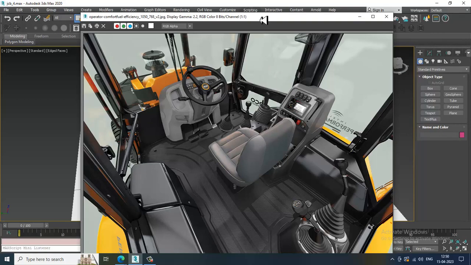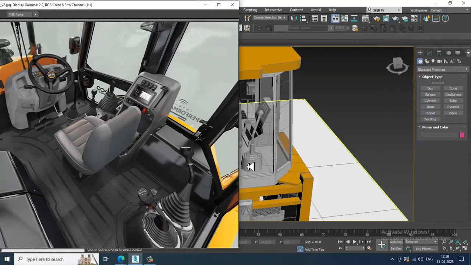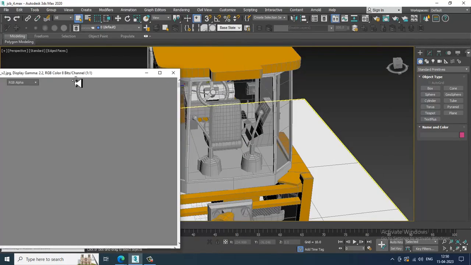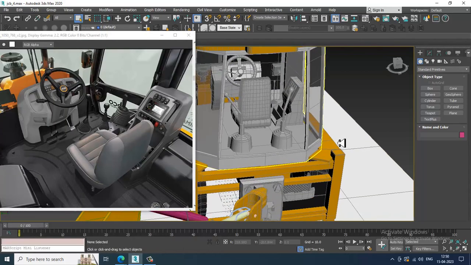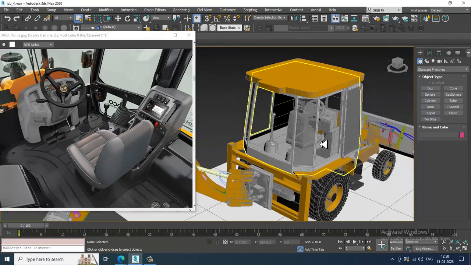We'll be creating that. Very first of all, I'll go over here and we'll create something.